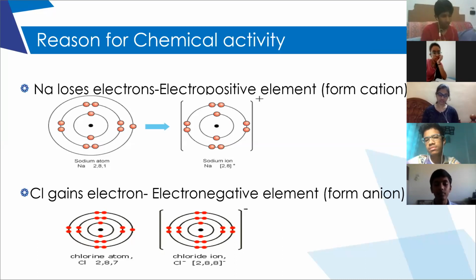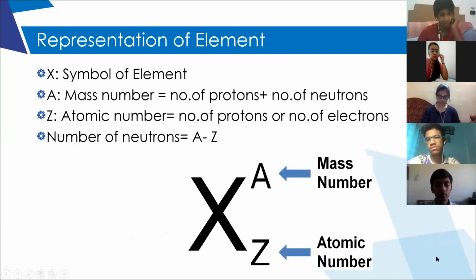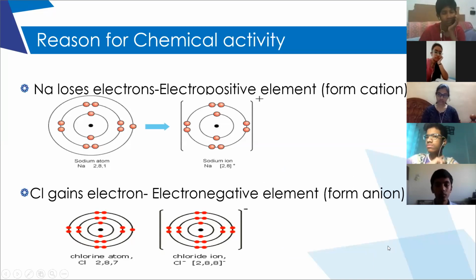So the electronic configuration will be 2, 8, 6. So it tends to gain 2 electrons. That is the reason it will get the valency -2. So what type of ion does it form? It forms an S-2 ion. Right?